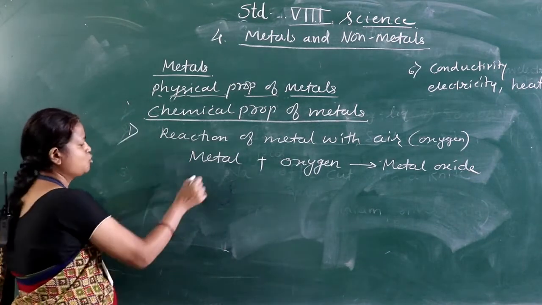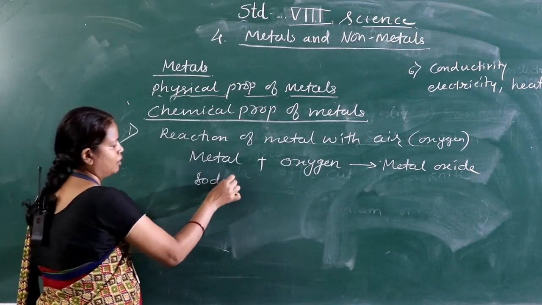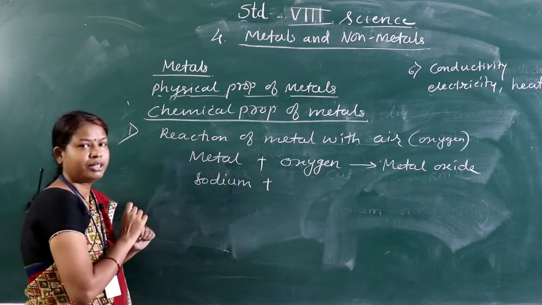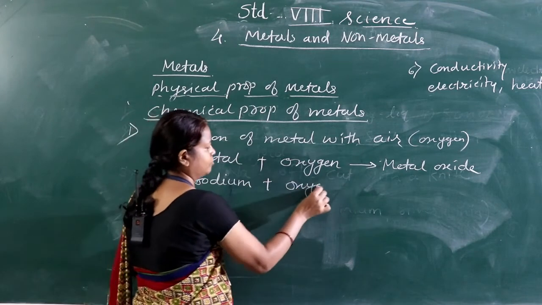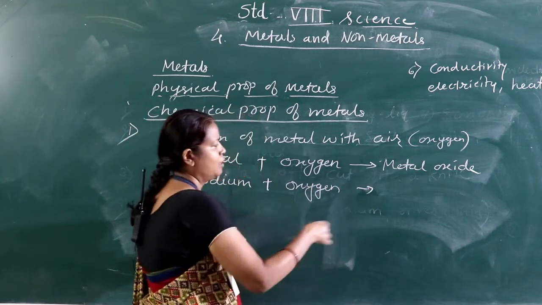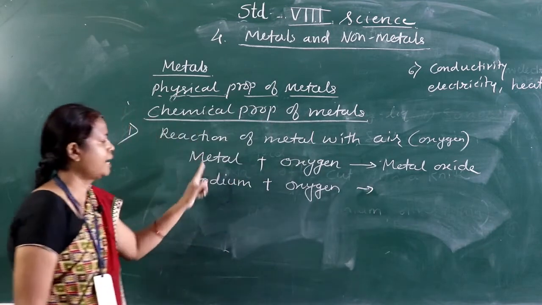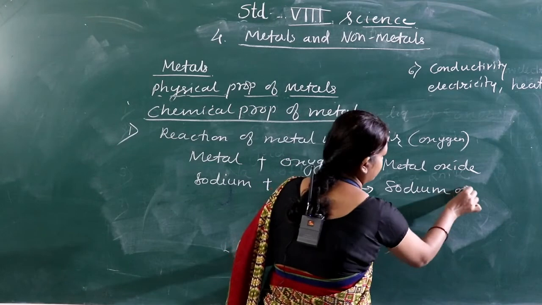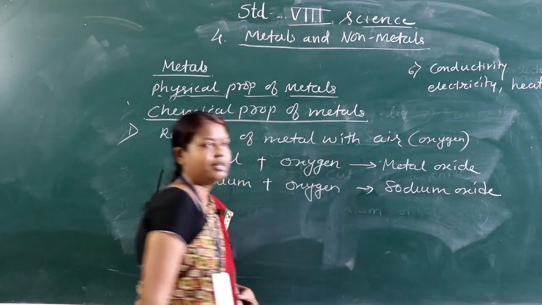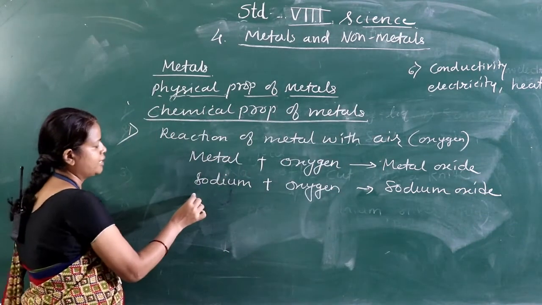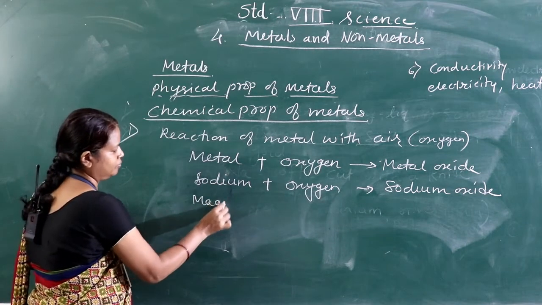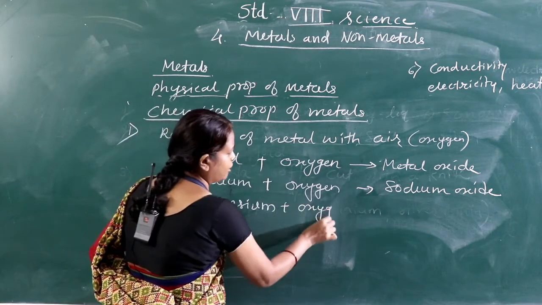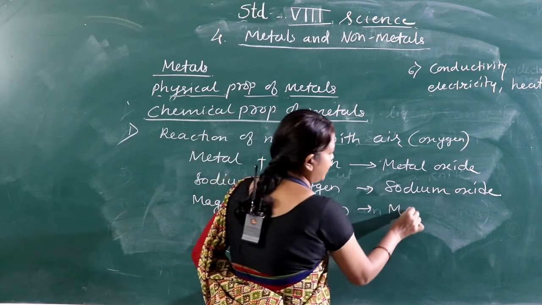For example, if we take sodium as a metal and it comes in contact with oxygen, it forms the metal oxide, that is sodium oxide. Another example we can take is magnesium. If magnesium comes in contact with oxygen, it gives magnesium oxide.